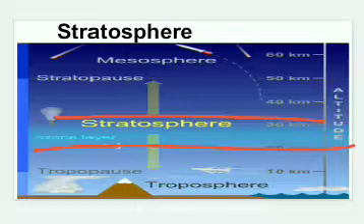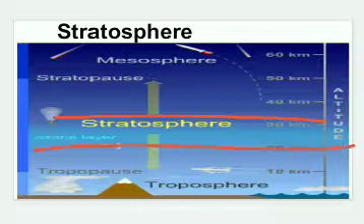Stratosphere is the second layer which lies in between tropopause and stratopause. In this layer temperature remains constant up to a certain height, but beyond 32 kilometers temperature increases, and this zone is called isothermal zone. This layer also contains the ozone layer, ozonosphere, which covers a height of 20 to 35 kilometers. This ozone layer absorbs ultraviolet radiations, due to which temperature of the ozone layer increases, and as ultraviolet radiations are harmful for living organisms, therefore this ozone layer is called a protective umbrella, because ozone absorbs UV rays.